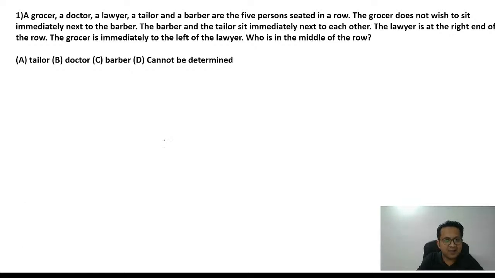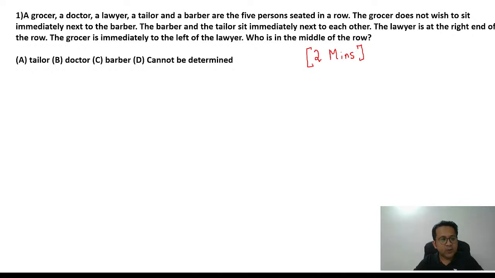Give it a try. I'll give you 2 minutes. It's a very easy question. Let's try to apply what we have learned. The moment you get the answer, just type the answer. Awesome. I'm waiting.